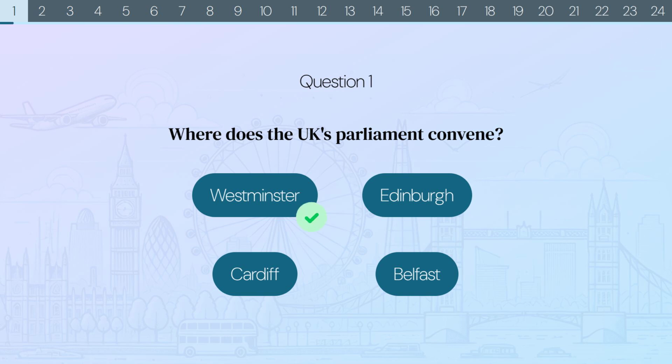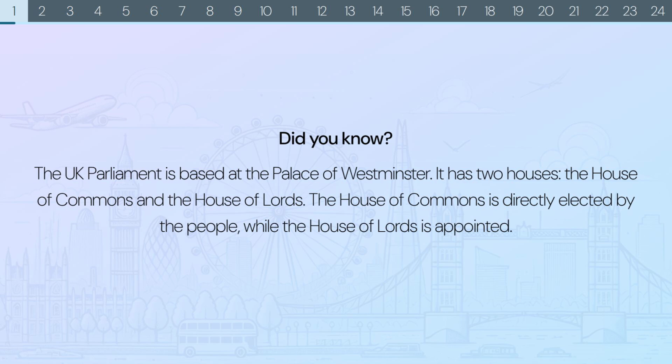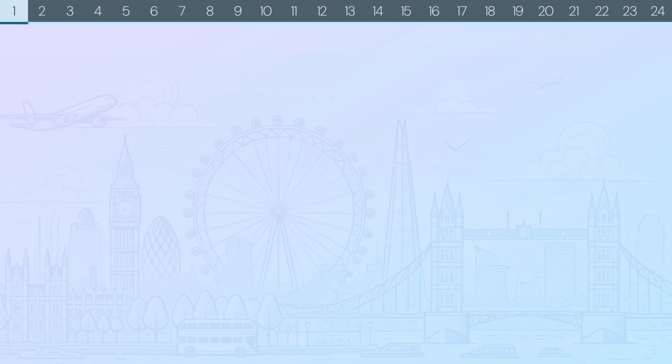The correct answer is Westminster. Did you know? The UK Parliament is based at the Palace of Westminster. It has two houses, the House of Commons and the House of Lords. The House of Commons is directly elected by the people, while the House of Lords is appointed.